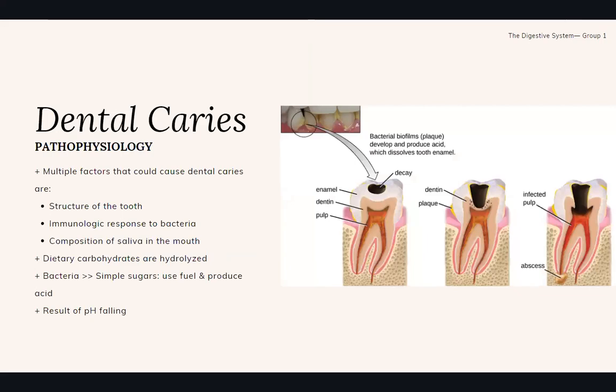So the pathophysiology of these are the structure of the tooth. If the tooth is impacted, it can also cause dental caries, or it can destroy other teeth. And there is the immunologic response to bacteria, the composition of saliva in the mouth, and dietary carbohydrates are also hydrolyzed. For the bacteria, simple sugars are the fuel and it produces acid. And if the acid level is falling.